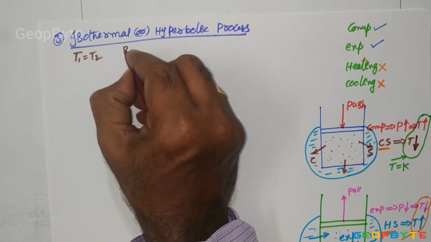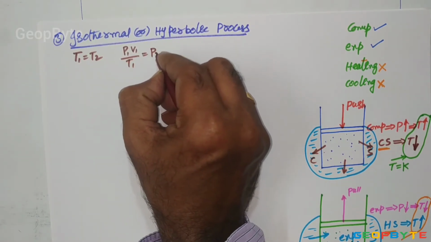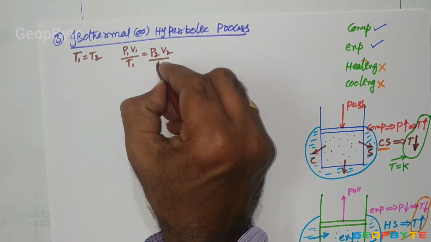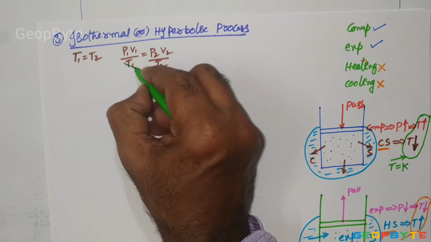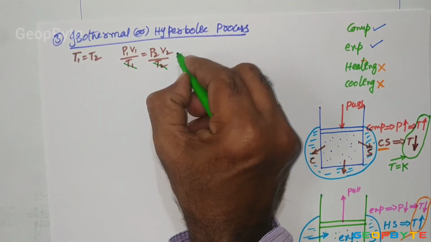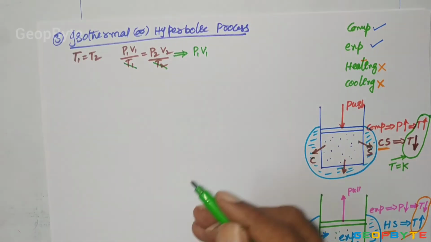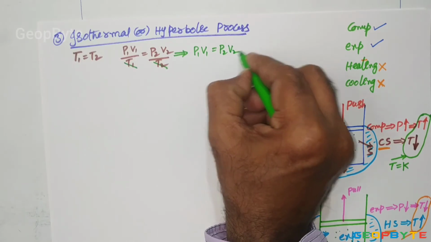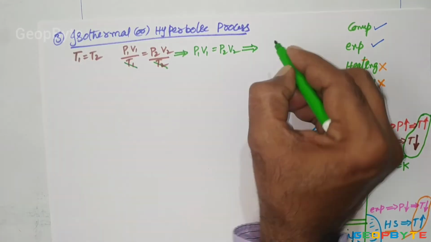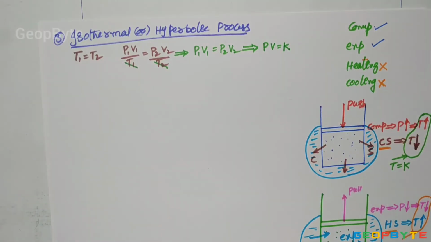The ideal gas equation P1 V1 by T1 is equal to P2 V2 by T2. Since we are discussing the constant temperature process, T1 and T2 are cancelled. Finally, it is product of pressure and volume at state 1 equal to product of pressure and volume at state 2. From this I can also write the product of pressure and volume remains constant for isothermal process.